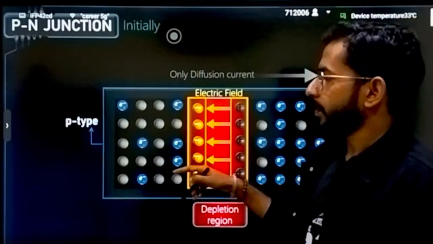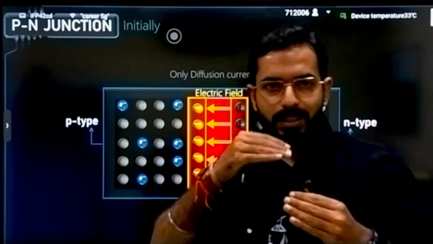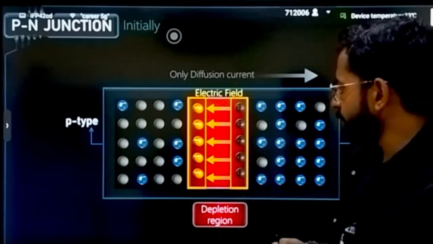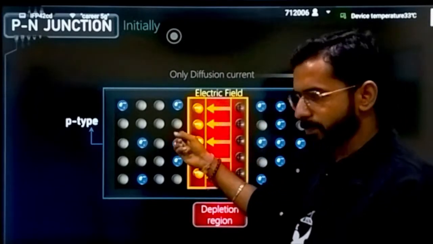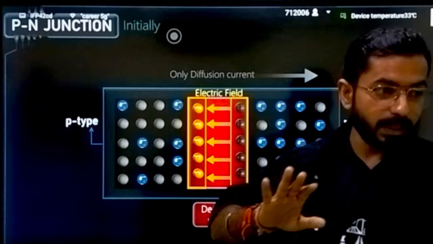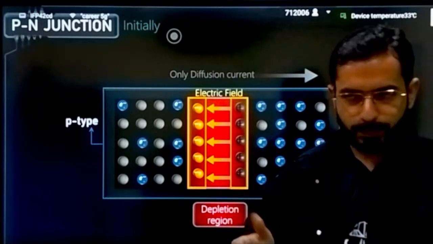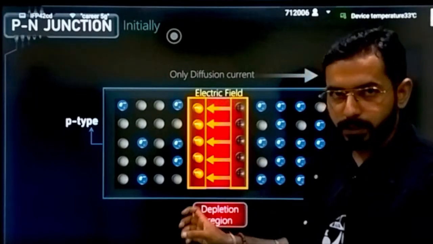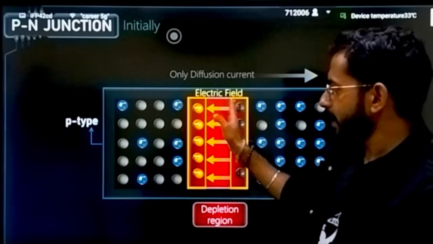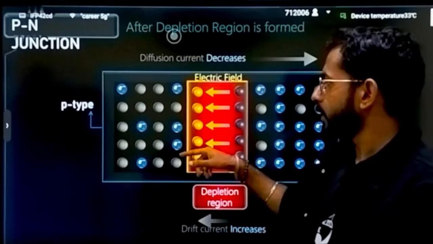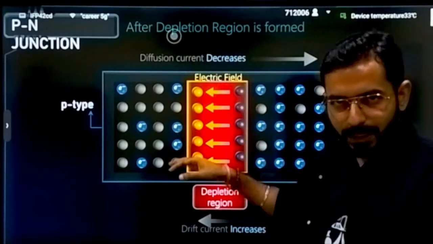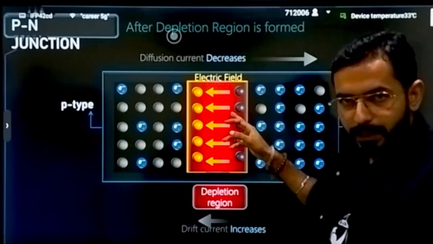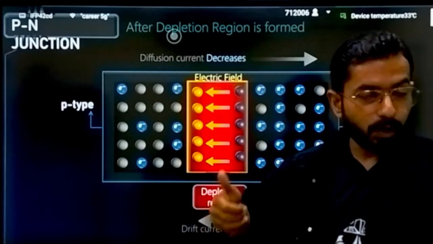So if I talk about how it goes stage by stage, the first stage is when only diffusion occurs. Initially, only diffusion will be occurring. All these electrons will be diffused with the positive charge. I'm saying positive, but I'm trying to tell you about the holes. It will become devoid of charges, they will neutralize each other and create a depletion region, correct? Then slowly an internal electric field also starts to create, and due to that, diffusion current will start decreasing because an opposite force has also started acting. If the force has started acting on the other side, that means drift will be happening on the electrons.